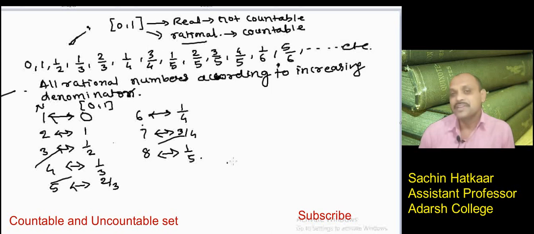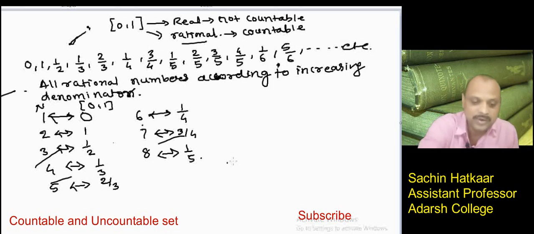But when we consider all real numbers from the closed interval 0 to 1, that set is not a countable set, that is an uncountable set. I hope you have got the concept of countable and uncountable sets.